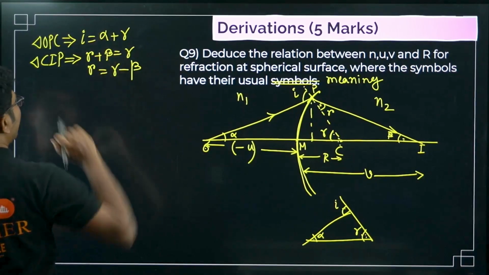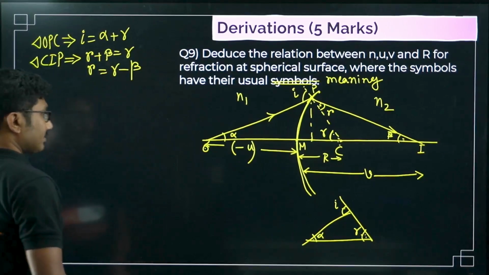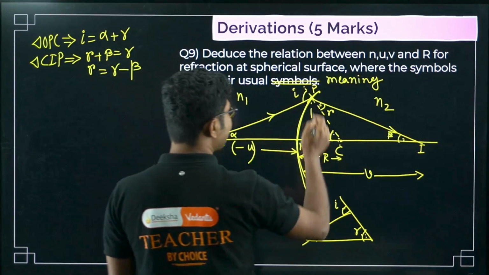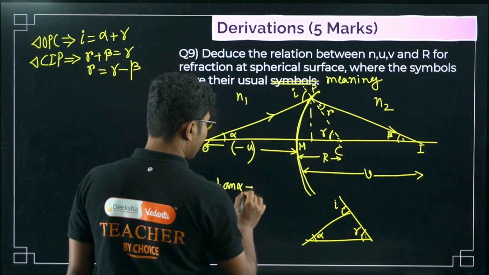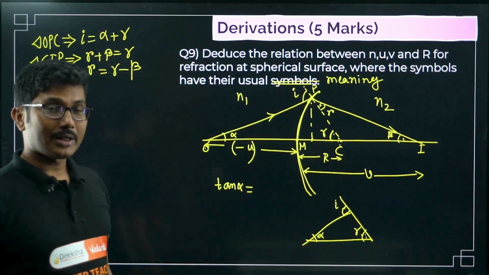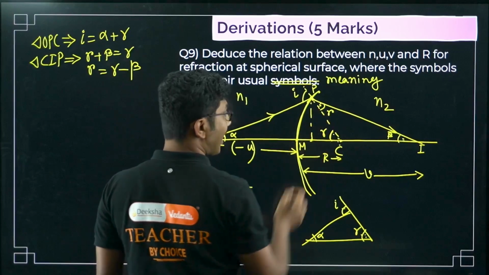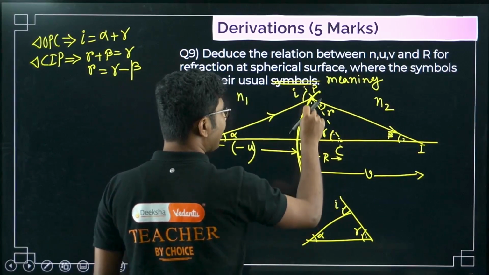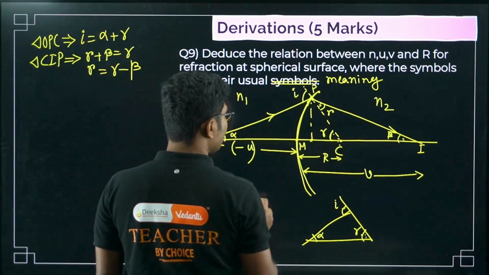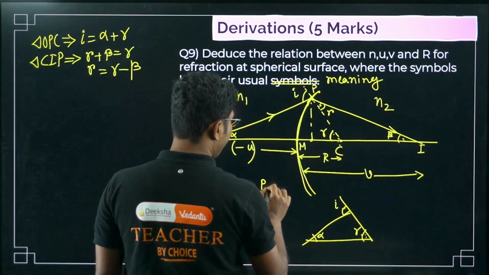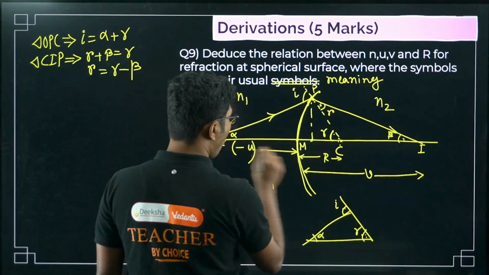So this is the main thing. Now let's see what is the value of these angles. First we will find tan alpha. Tan alpha is perpendicular by base. So perpendicular in this case is this one. Now what I said, you imagine this point and this point are same. So perpendicular is basically this distance, PM, divided by base, which is OM.